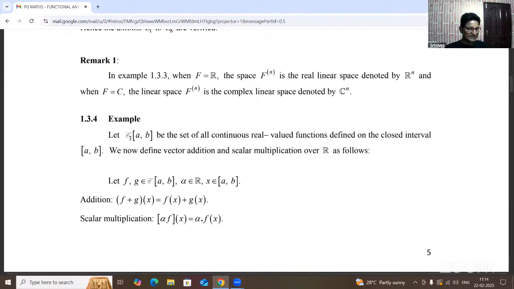Now, it is read as the set of all continuous real valued functions on the closed interval AB. What is the closed interval? An interval is any non-empty set of a mapping, consisting of at least two elements, where each element lies between any two members. That is the definition of an interval.